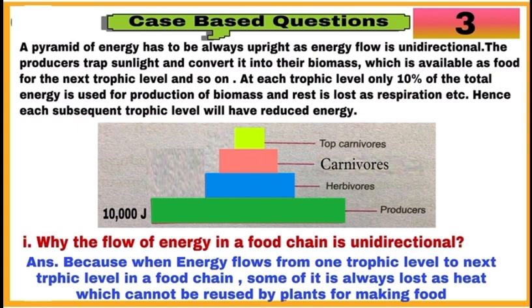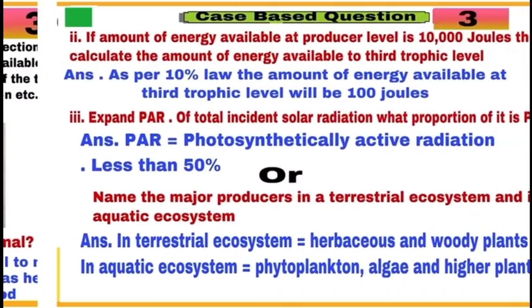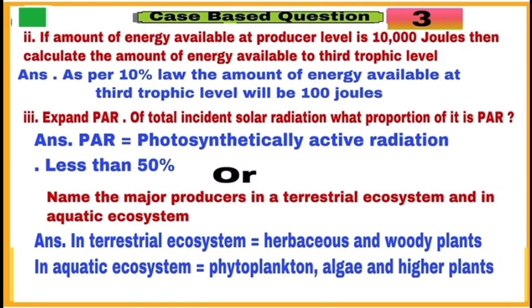Information about pyramid of energy, which is always upright, is given in third question. The flow of energy in a food chain is unidirectional, means it is always from producers to consumers. And only 10% of the energy of one trophic level is transferred to the next trophic level. Know about PAR and major producers in a terrestrial and aquatic ecosystem.